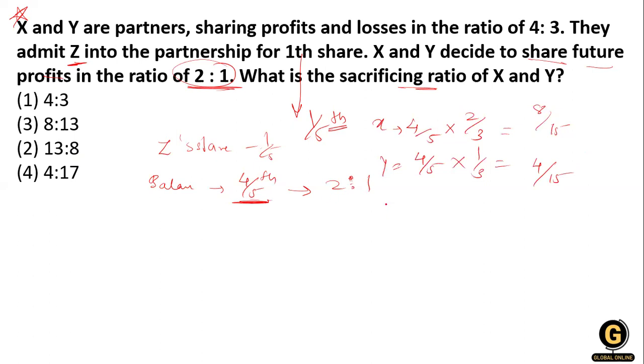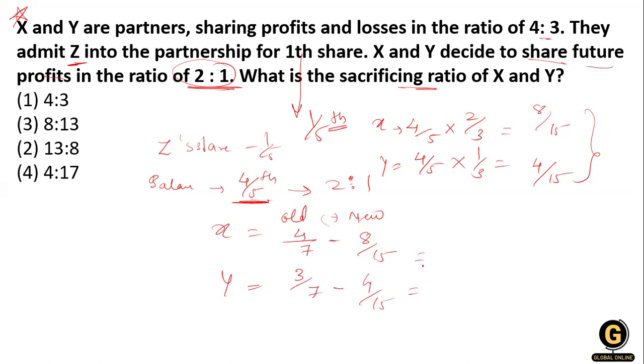Now they are sacrificing, so we have to calculate. This is their new ratio, and their old ratio is 4:3. So X's old share is 4/7, and from the old share we deduct the new share to get the sacrificing ratio: 4/7 minus 8/15. Y does the same: 3/7 minus 4/15.